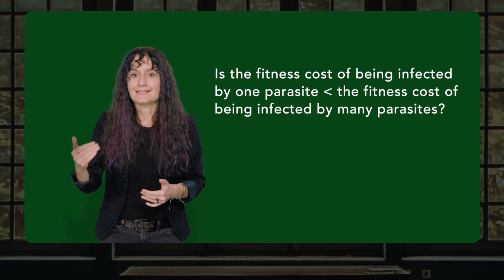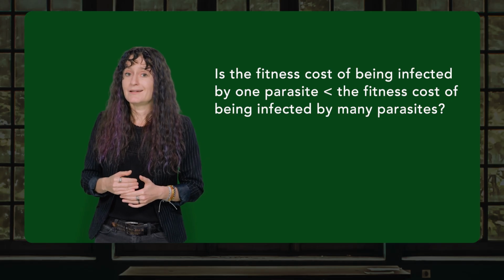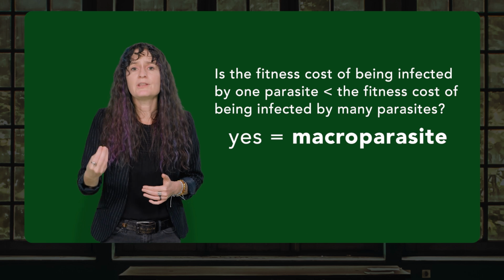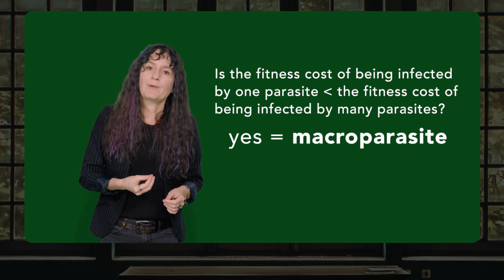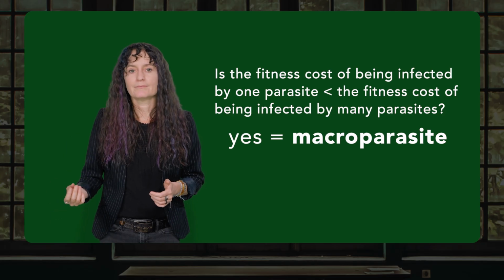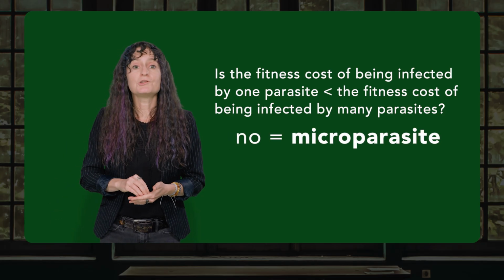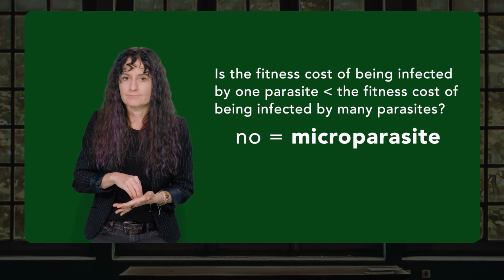What do I mean by intensity-dependent pathology? Well, imagine that you're colonized by a single parasite. Is the fitness cost less than it would be if you were colonized by many parasites of that same species? If the answer is yes, you're dealing with a macroparasite because the pathology that you are suffering is dependent on the intensity of infection. More parasites, more problems. If the answer is no, then you're dealing with a microparasite because the pathology that you're suffering doesn't depend on the number of parasites that colonized you.